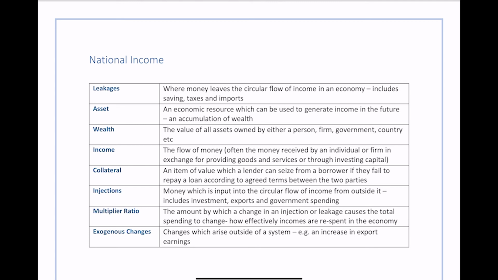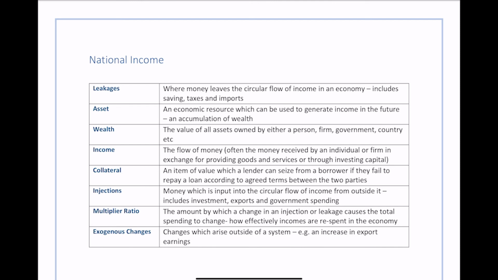So then finally, we've got something called exogenous changes. Exogenous just means something outside. So an exogenous change is a change which arises outside of a system. So an increase in export earnings, government spending, etc. All those are exogenous changes, basically things which happen outside of something.